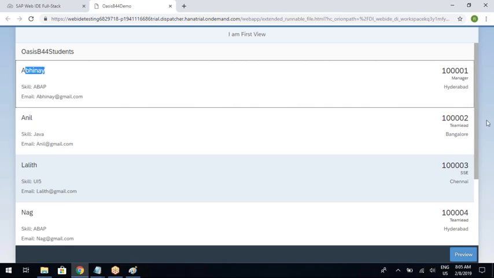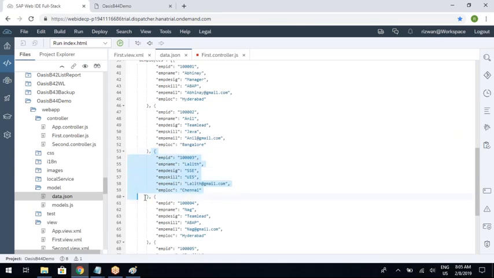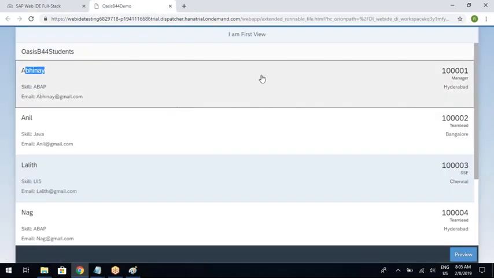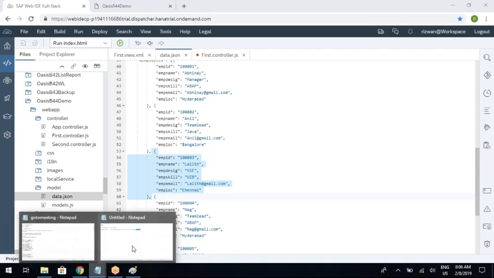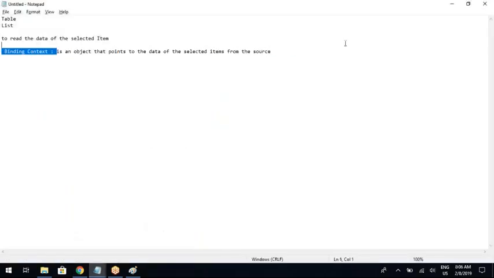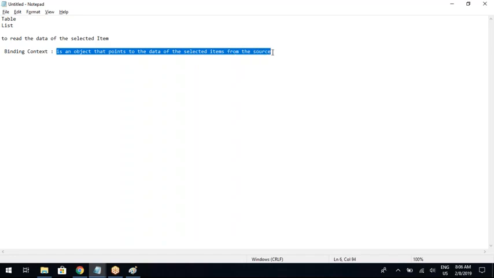Even if you display only the title, on click of this particular item, I can read all the values because I'm reading the data from the source, not from the screen. Okay, right. So now let us see how to read the value. Hope you understand the definition of binding context. Binding context is an object that points to the data of the selected item from the source.